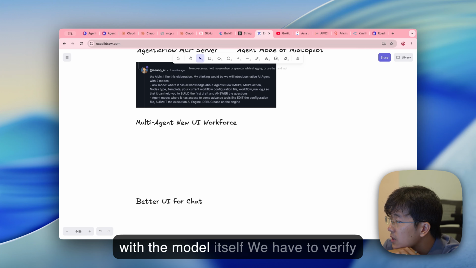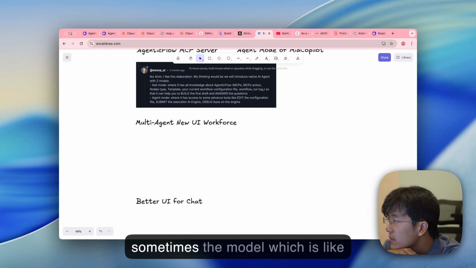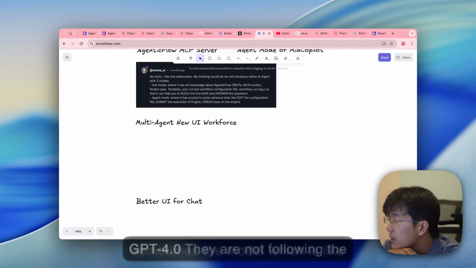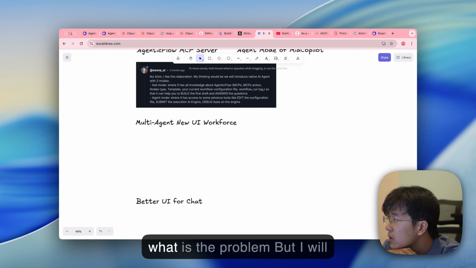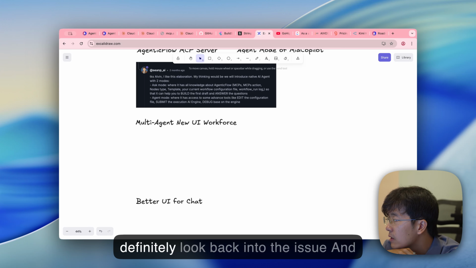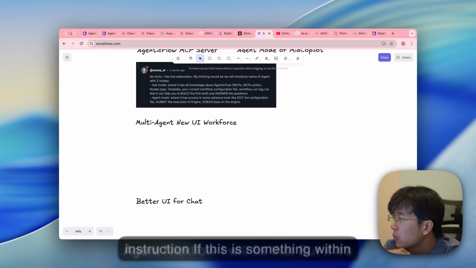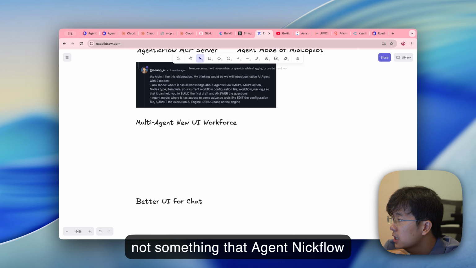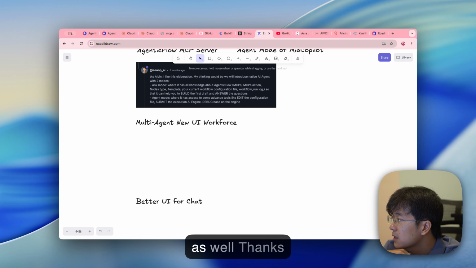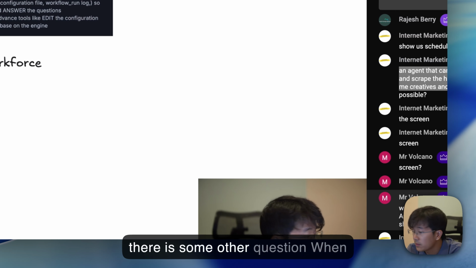Yeah, so I think there's some issue with the model itself. We have to verify that to see what happened. Sometimes the model, like GPT-4o, does not follow the instruction. Normally what I will do is just switch to another model to see what the problem is. But I will definitely look back into the issue and see why the agent is not following the instruction. If this is something within AgenticFlow, I will fix that. But if it's not something AgenticFlow can handle, I will tell you in the group as well. Yeah, thanks, Michael.